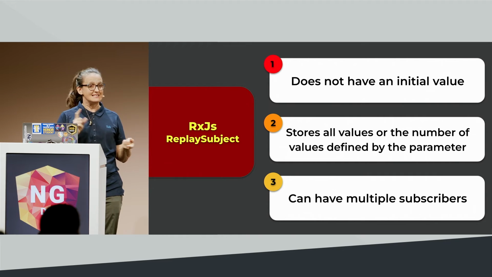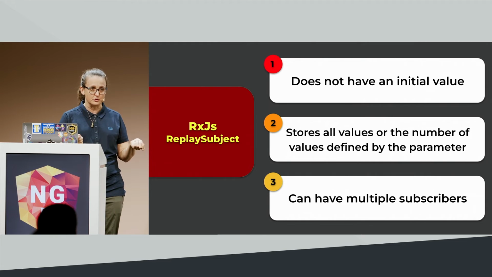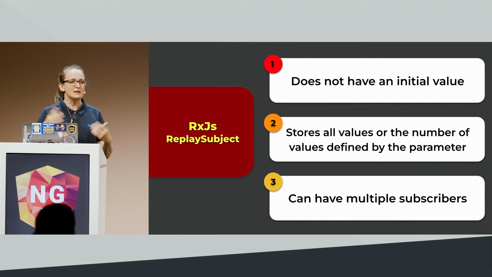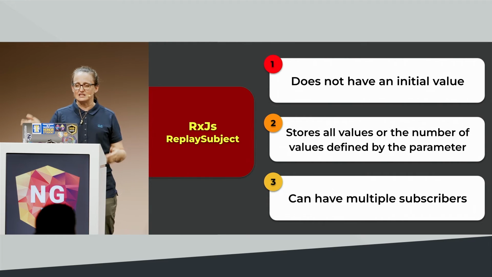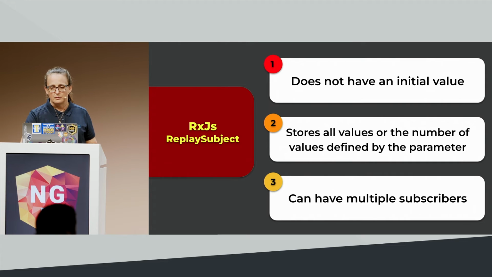Replay subject does not have an initial value, and it takes one optional parameter, a number. If you don't pass a parameter, it will replay every single value in that stream to every single subscriber. What I typically do is give it the number 1. Sometimes people give it 2, but 1 is usually enough for me, because I just want it to replay the last value. And again, it can have multiple subscribers.